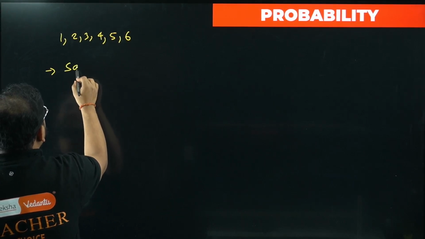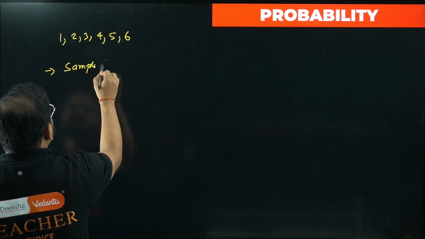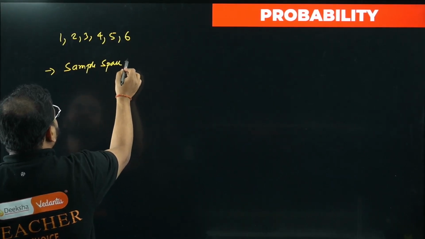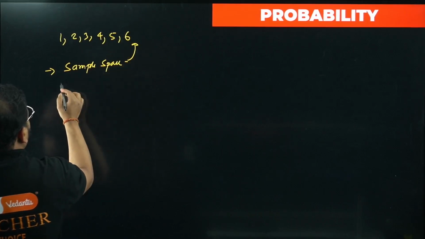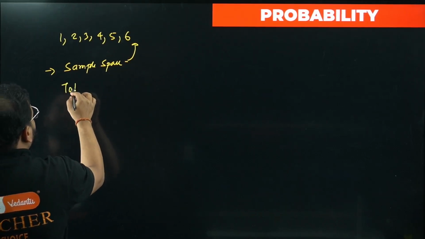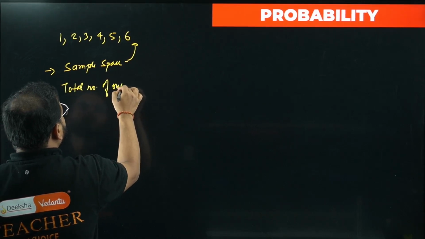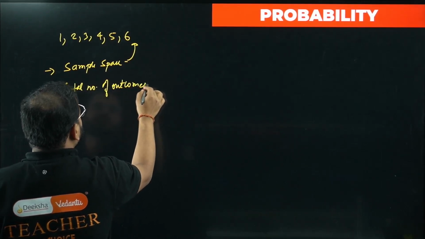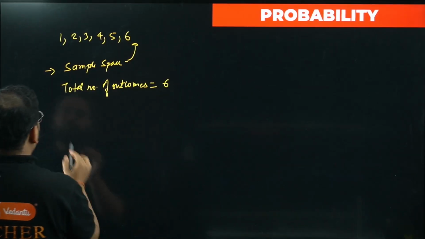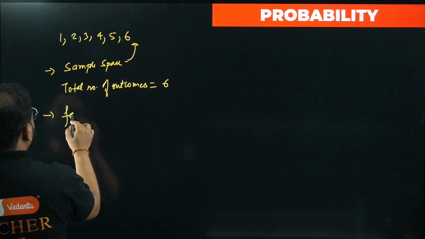So we have a few things over here. Sample space, where we write all the outcomes like this. We also need to write the total number of outcomes. How much is that? It is 6. Next, we also have the favorable outcome.